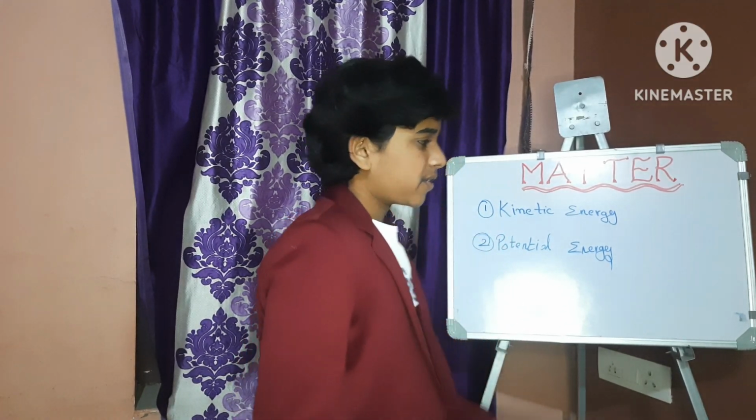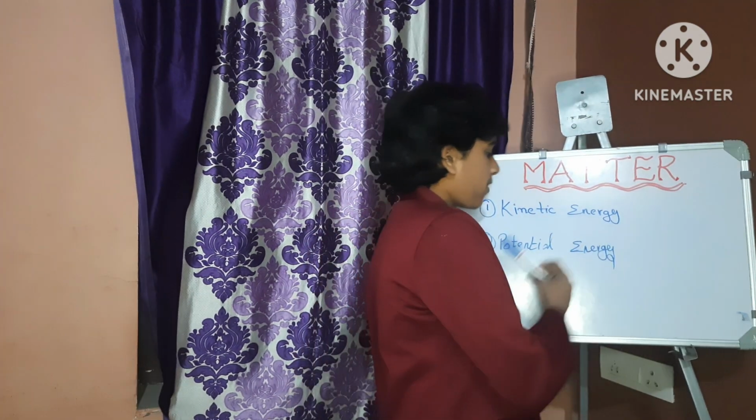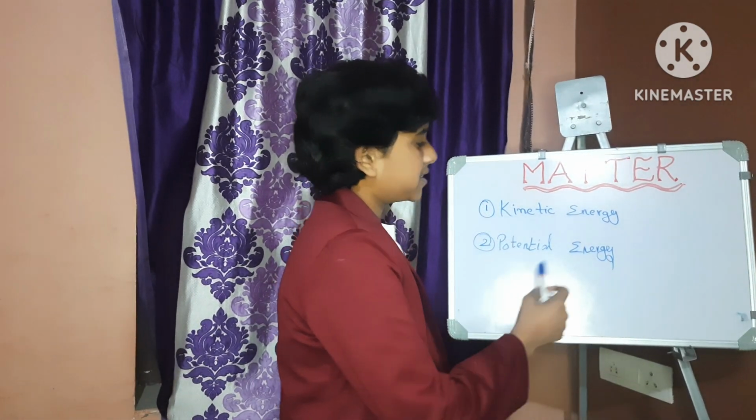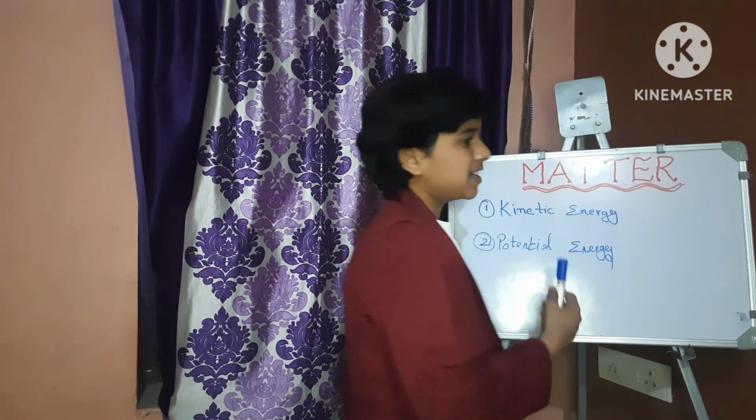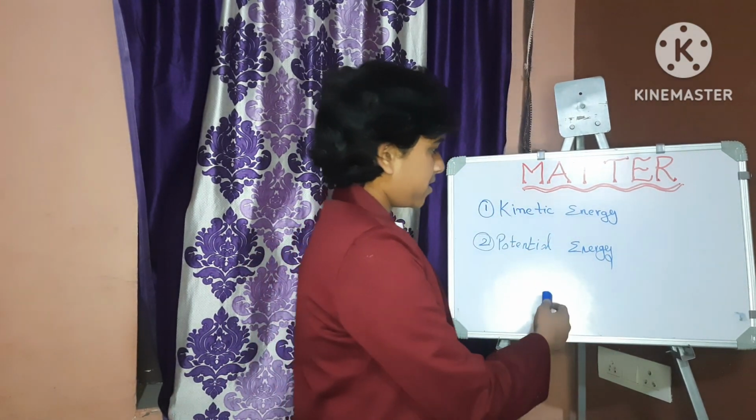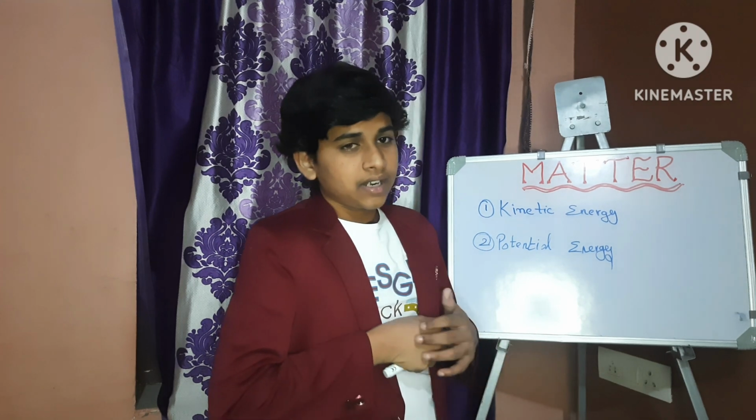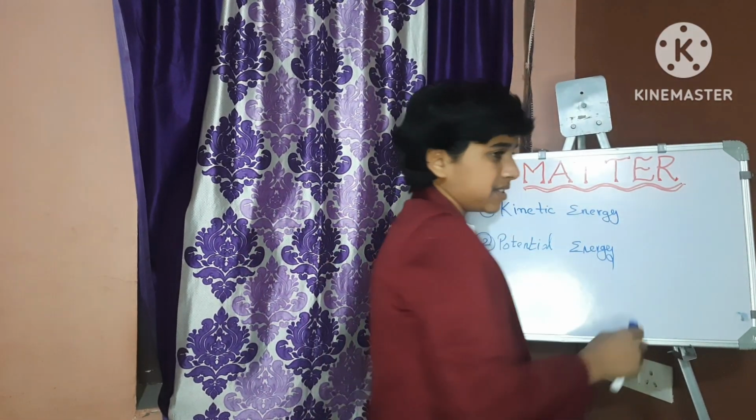Now we are going to discuss another important topic, that is kinetic energy and potential energy. Kinetic energy is energy possessed due to a moving position, and potential energy is energy possessed by a body due to a rest position. To explain in depth, kinetic energy is a form of mechanical energy which is possessed by a body due to its motion.